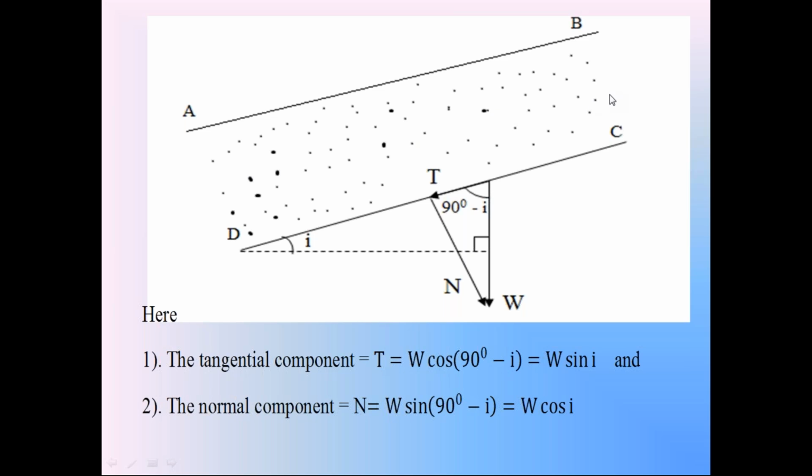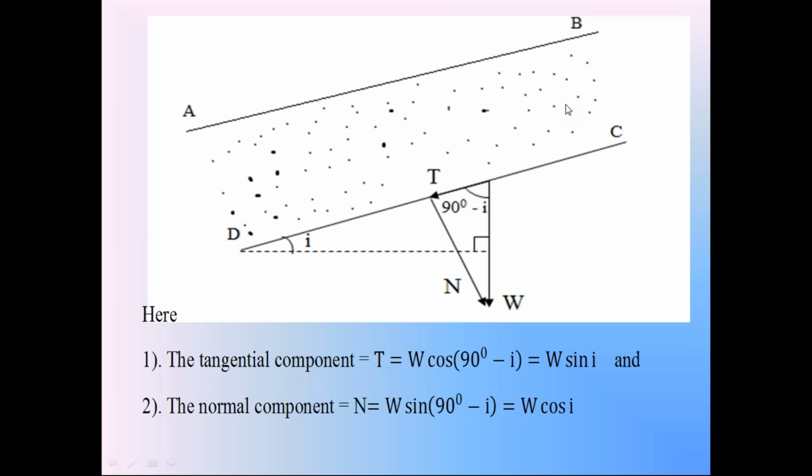Because of the downward shear stress in this soil mass, the soil slope moves in downward direction. That is the reason for the failure of the soil slope. This tangential component T produces the shear stress in this soil mass, and that shear stress is causing the downward movement of the soil mass in the soil slope.